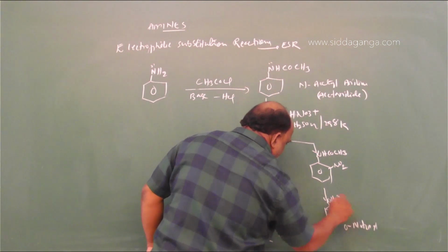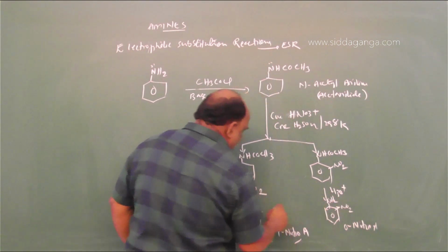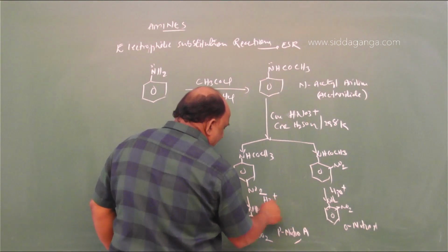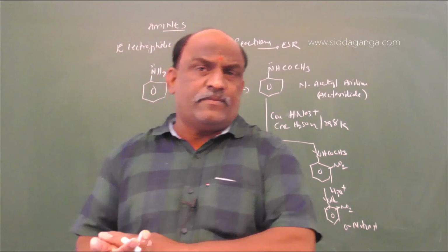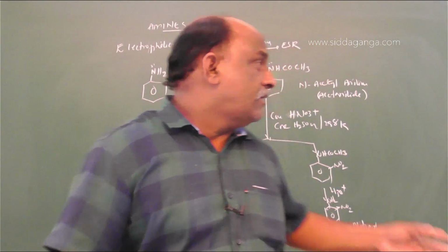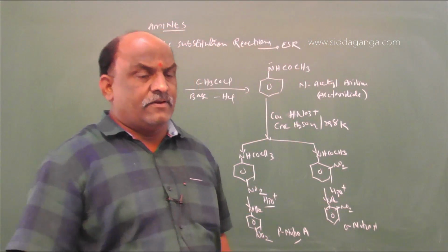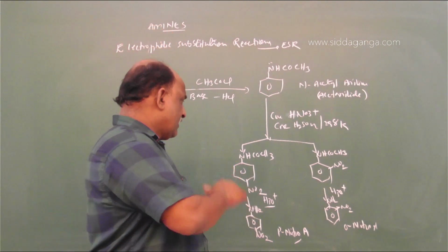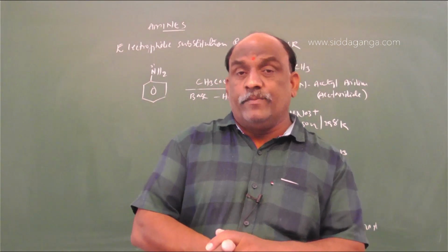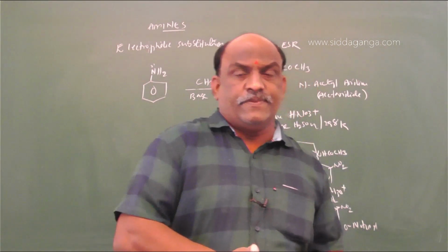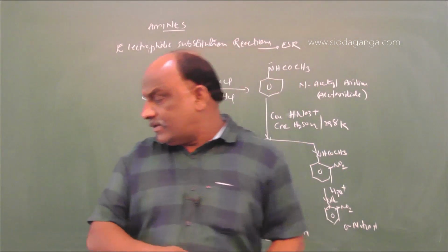Para-nitroaniline, orthonitroaniline, further on hydrolysis, we will get orthonitroaniline and para-nitroaniline. Para is 51%, ortho is 2%, on the basis of the previous reaction. So this is a reaction which protects the lone pair present on the nitrogen atom. So this is about nitration.